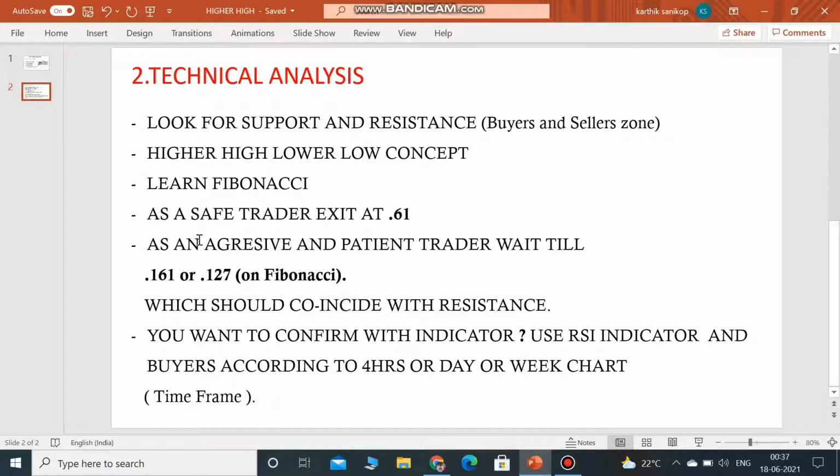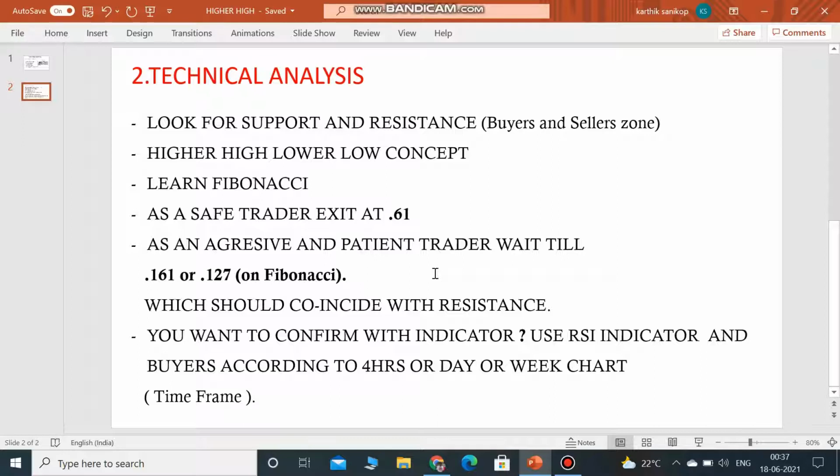As a safe trader you have to exit at 0.61, and if you want to wait for more profits, you can wait for 1.16 or 1.27.